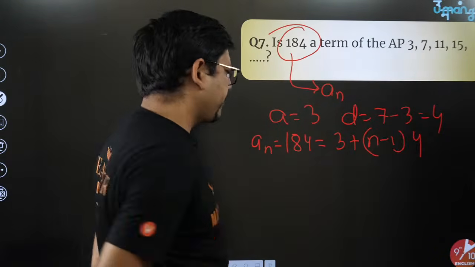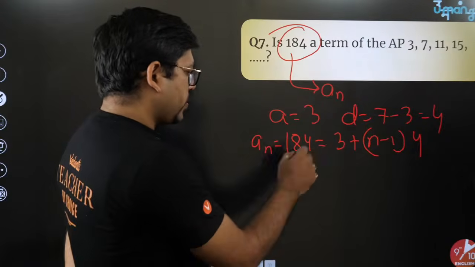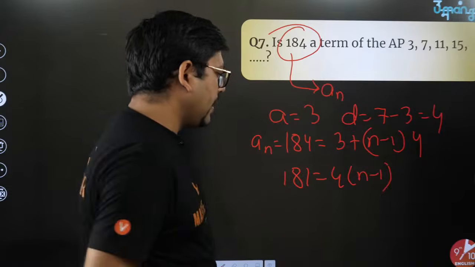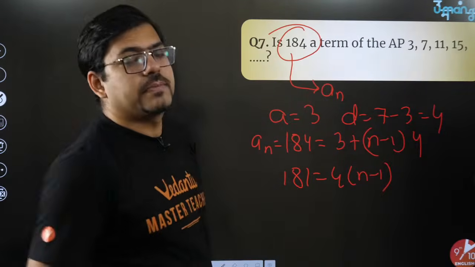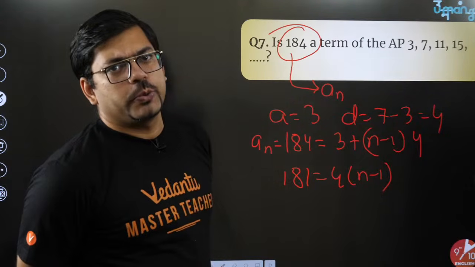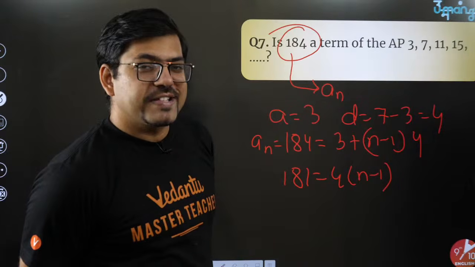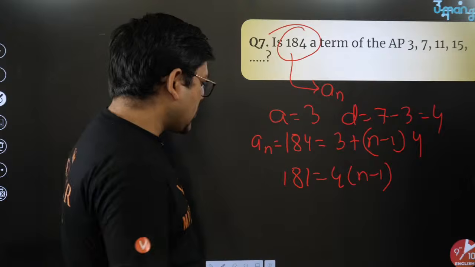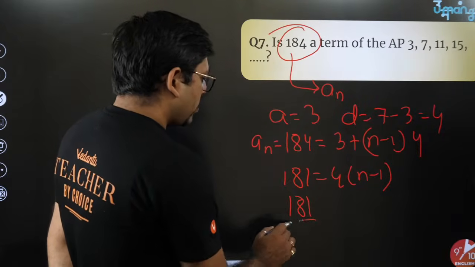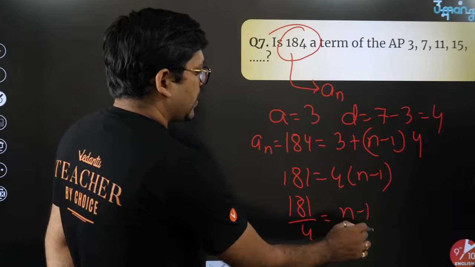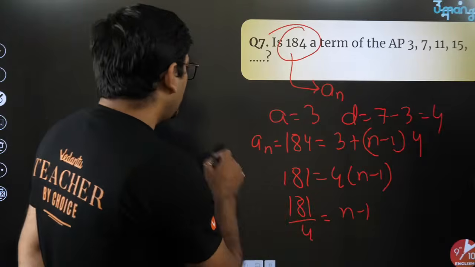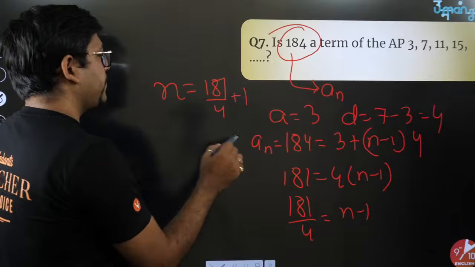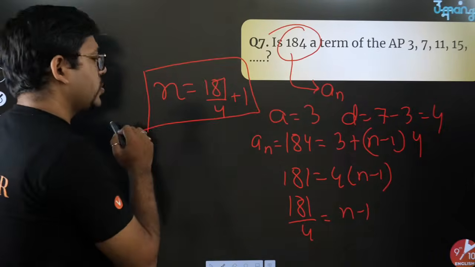Common difference is 4. Okay, fine. Put this 3 to this side, so you'll have 181 equals 4 times n minus 1. Now if you want to divide this by 4, you won't be able to, because this is a non-divisible number, not a factor. So you will write 181 by 4 equals n minus 1, and then this minus 1 will come here. So your final value of n will come as 181 by 4 plus 1, which is again not an integer.